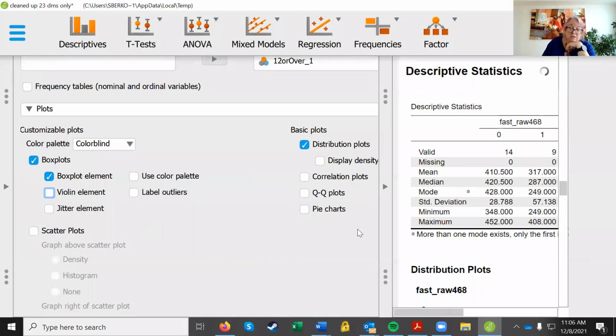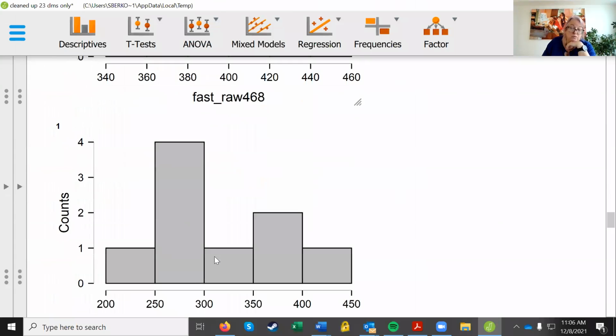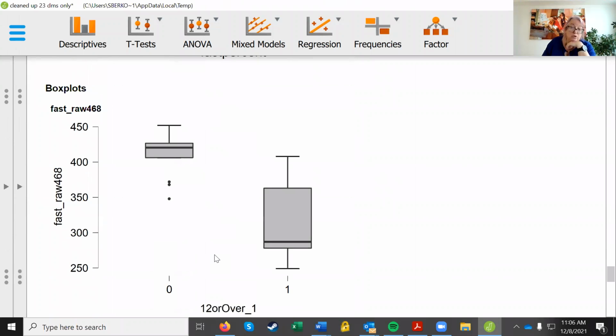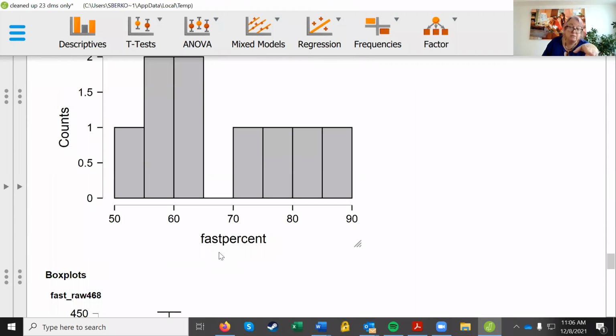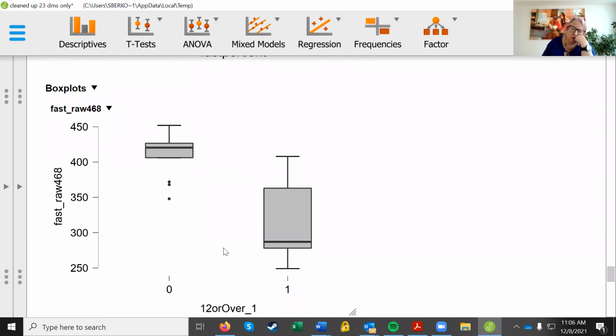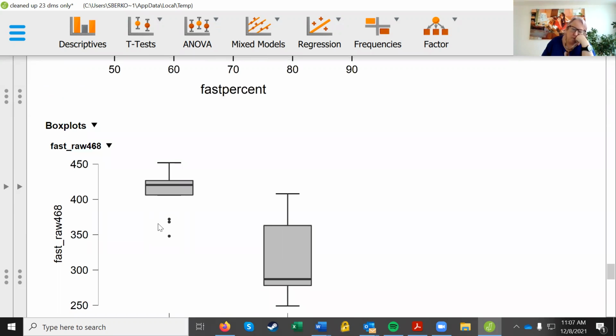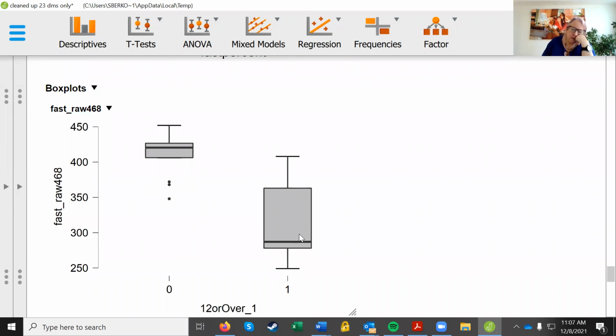And so you could use the histograms, change the axes to all go from 50 to 100, force them. Or you could just show this. I think this is very telling. It's very easy to see here. And you can just use a text box or whatever. Obviously you're going to make this more pretty so that it doesn't say fast_raw 468, right? You're going to prettify it, but there are your boxes.